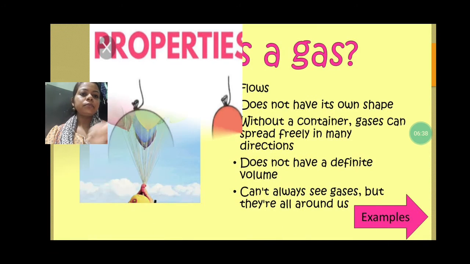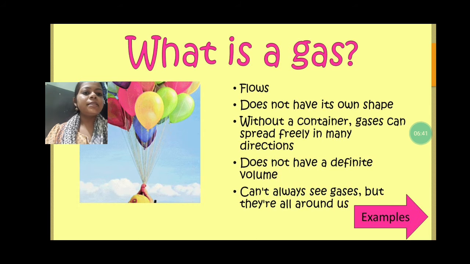Next, one more time, let's see. First, gases can flow. Just now I said, the gases can flow. That's why from one room to another room it can go easily and we can smell. Gas does not have its own shape. Without a container, gases can spread freely in many directions. If you are using perfume, it can go to your parents' room also, it can go on the roof also, it can go in the kitchen also. It spreads in all directions.